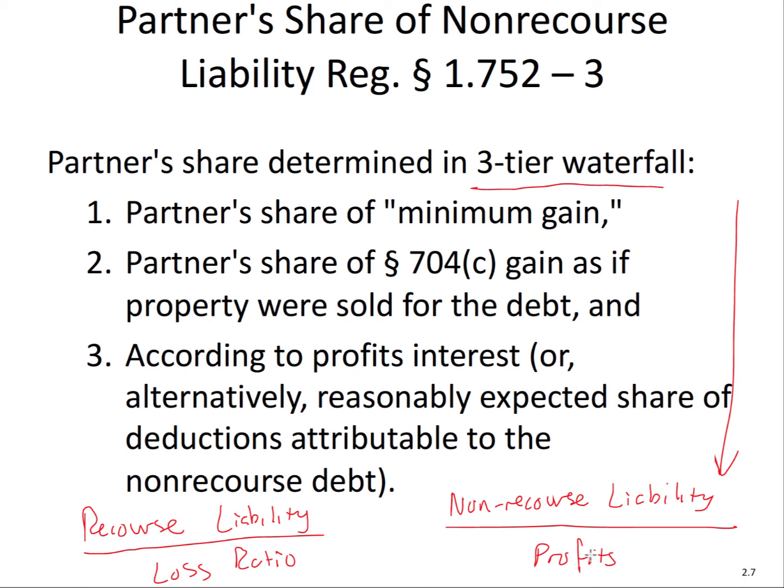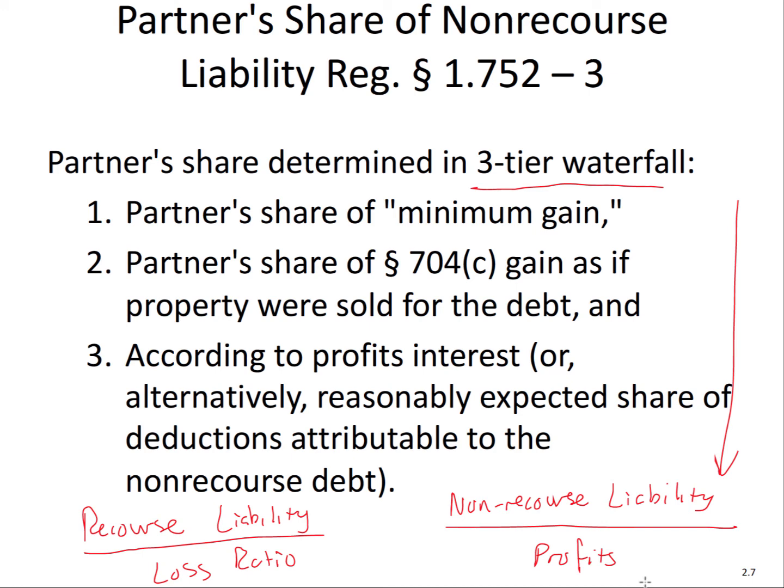So for non-recourse liabilities, the general rule is we allocate based on profits. Because the idea is that if the partnership is doing well, you are going to pay off the non-recourse liability.